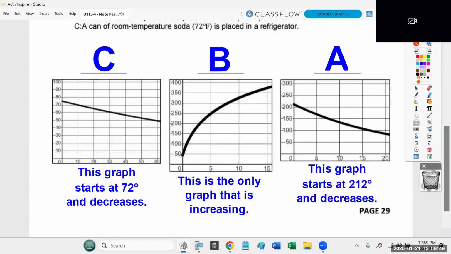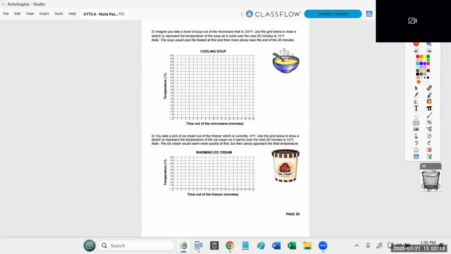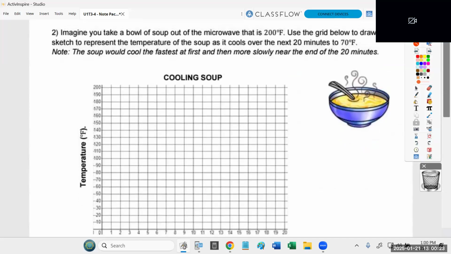Now, on the next page, we're going to do this in a slightly different order. Rather than trying to look at a description and match it to a graph, instead, we're going to have to create the graphs ourselves. That's what we're doing on the next page. Okay? Questions on the bottom of page 29? All right, go ahead and flip the page. So again, here, our goal is to draw the graph. It's given to us. We still need to be able to read a word problem, and we still have to be able to understand the important information.